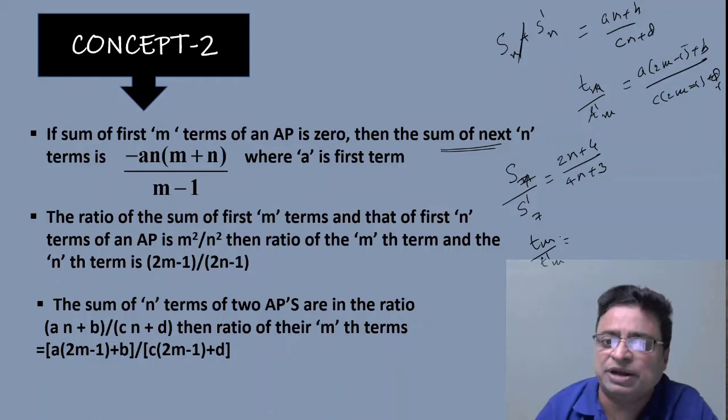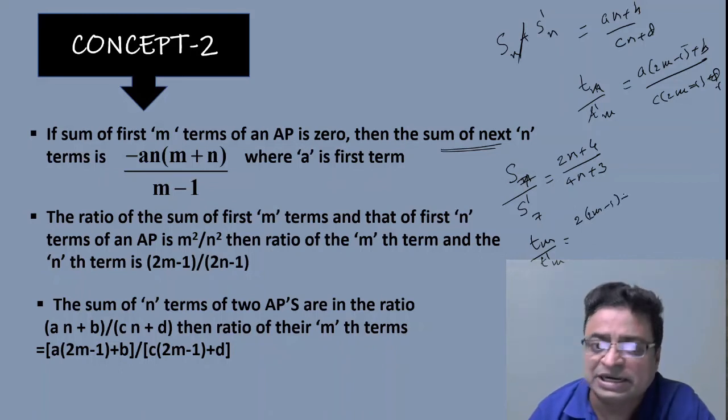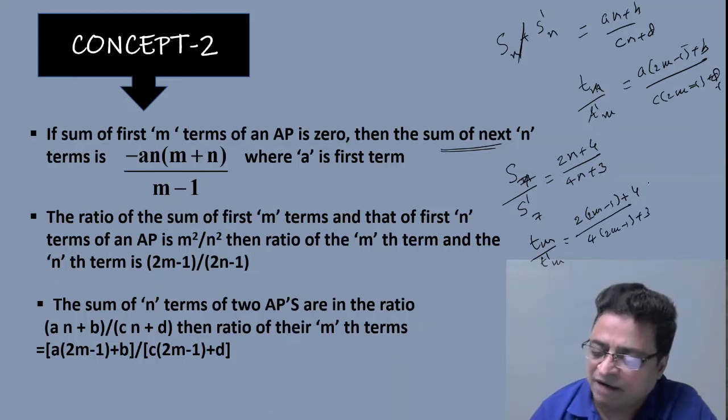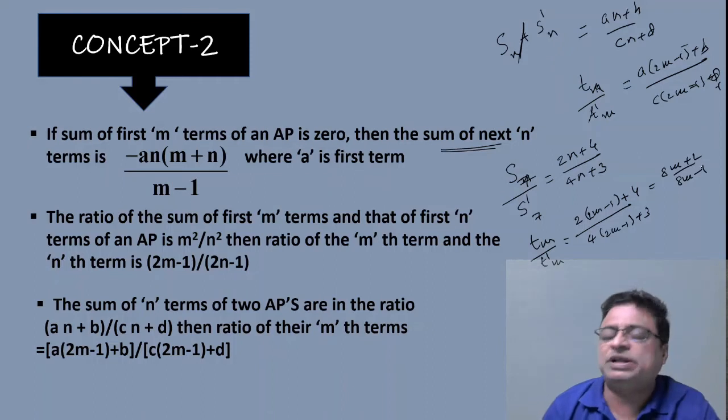Then immediately you can write the answer as (2 into (2m minus 1) plus 4) by (4 into (2m minus 1) plus 3). After simplification, it is (4m plus 2) by (8m minus 1), that would be the answer.